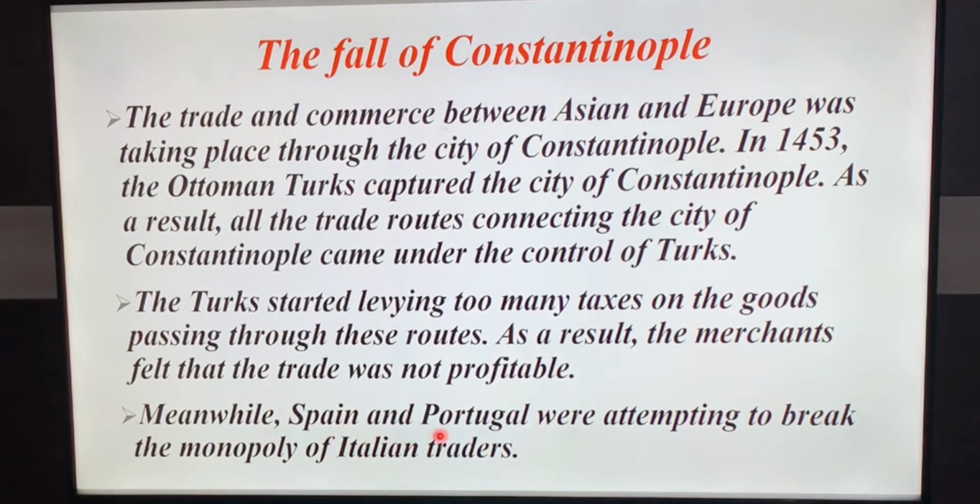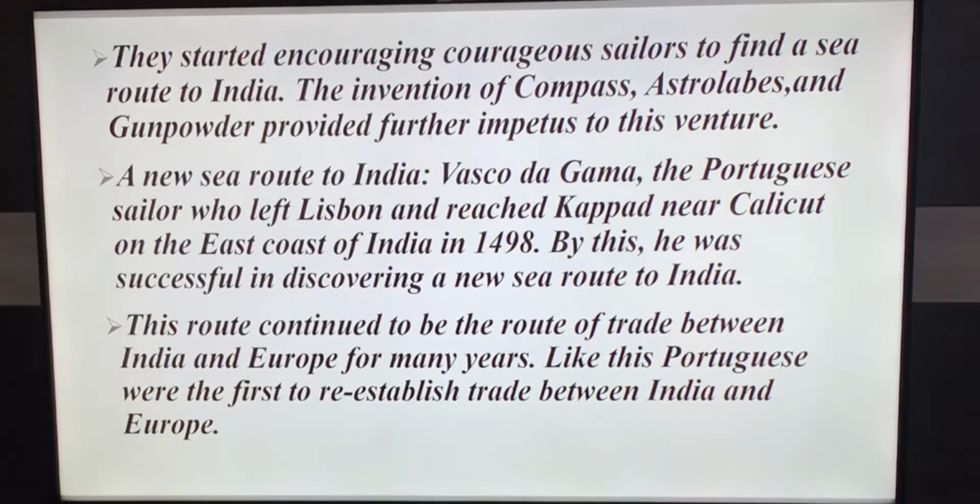So Spain and Portugal started encouraging courageous sailors to find a sea route to India.